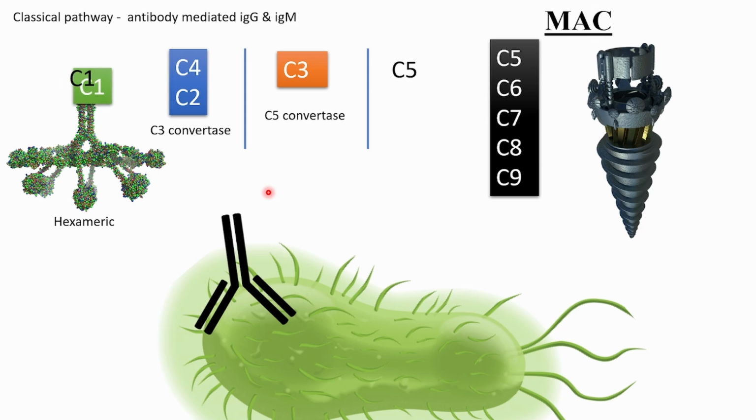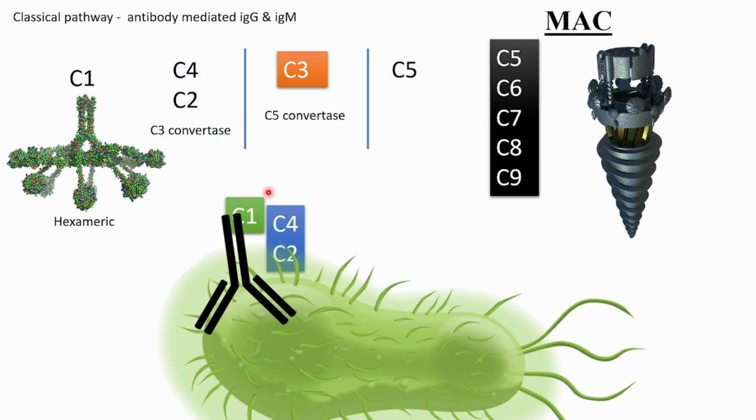This was the antibody. First C1 was here, then C4, the A component gone, the B component got attached to the C1, then C2 comes, the A component attaches, the B component goes away, all together called C3 convertase. Then C3 comes, the A component of the C3 goes away and the B component binds. Now all this together is called C5 convertase. So obviously next what will come? The C5. C5 will come and attach here.